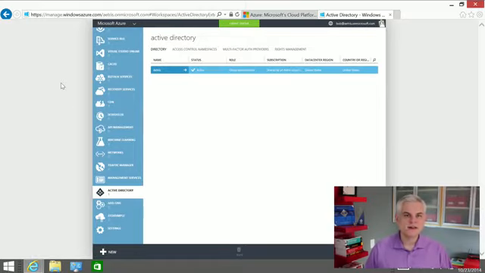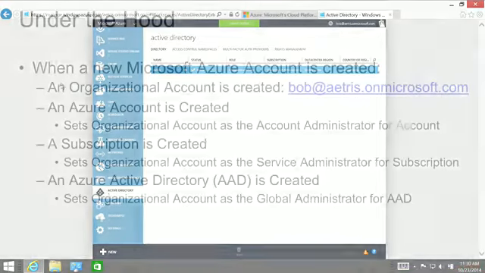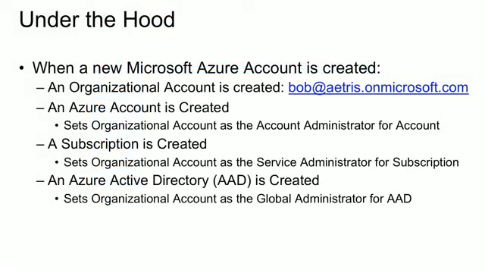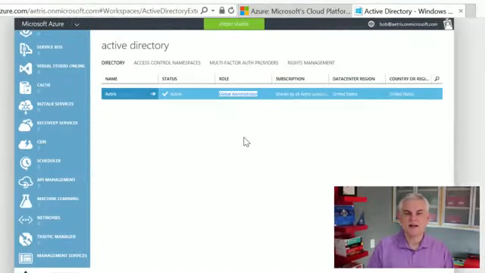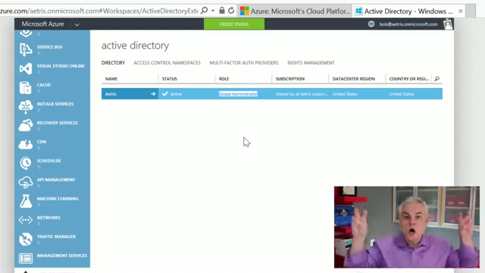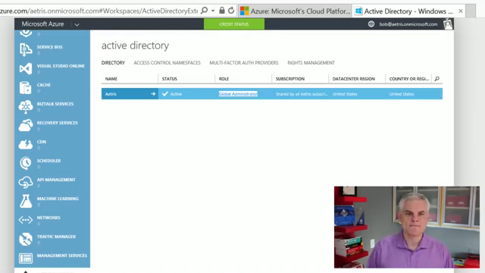So the final thing that happens is that a new Azure Active Directory will be created. Now from now on, if I just call it a directory, this is what I mean. And then furthermore, my organizational account, again, bob@atris.onmicrosoft.com, will be set as the global administrator. You can see that set right there. He's going to be the global administrator on the directory. In other words, this means that bob@atris.onmicrosoft.com owns this directory. And I'm going to talk about the significance of the directory in just a little bit.